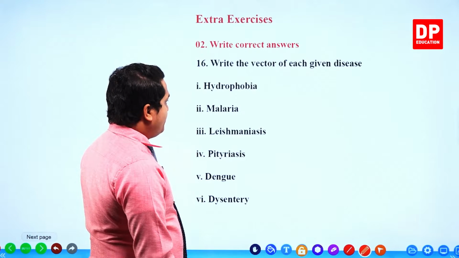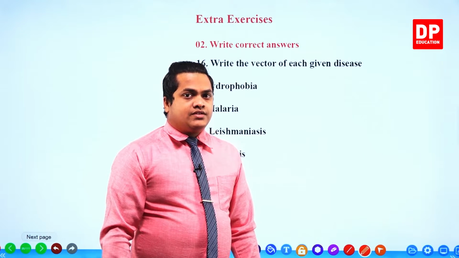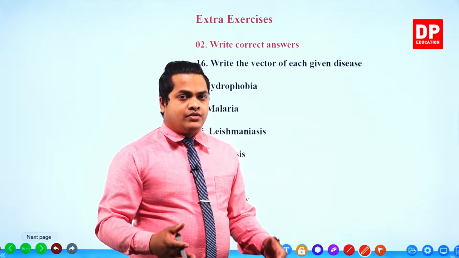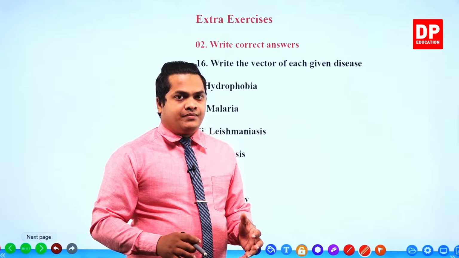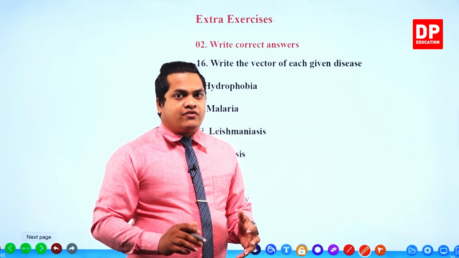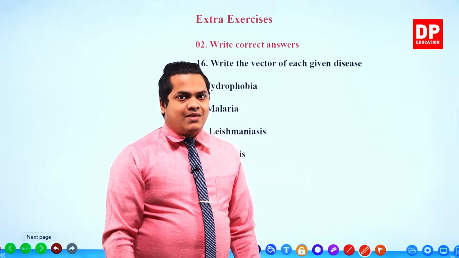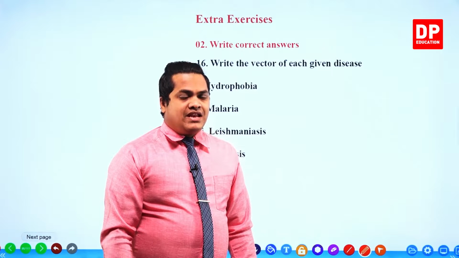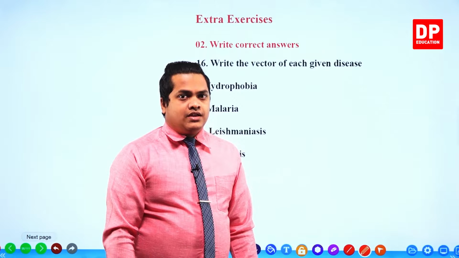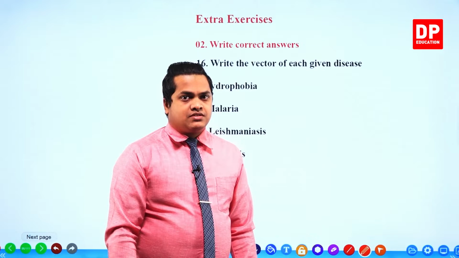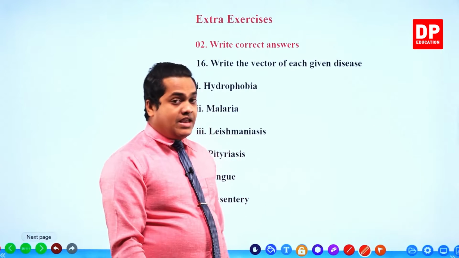Number 1, hydrophobia. Especially among dogs, this is much more popular. Hydrophobia is also called rabies. Not only dogs, mammals in general are the ones who carry hydrophobia, mammals like dogs, cats, and monkeys mainly.